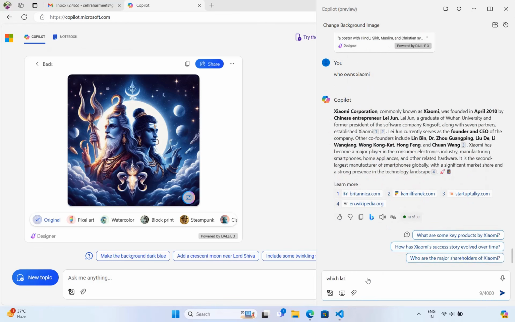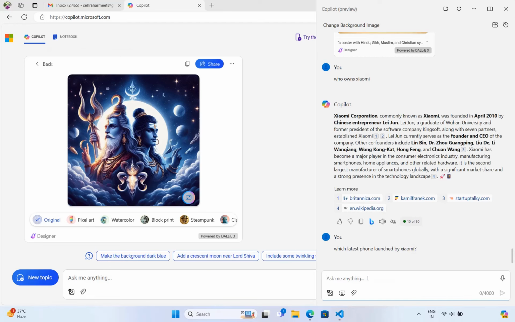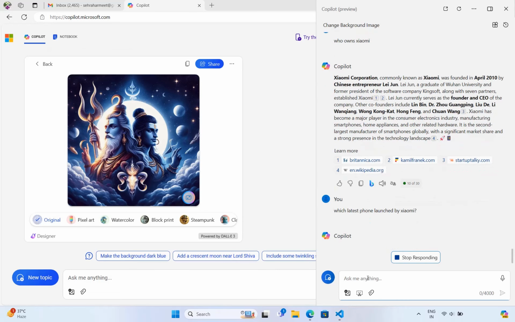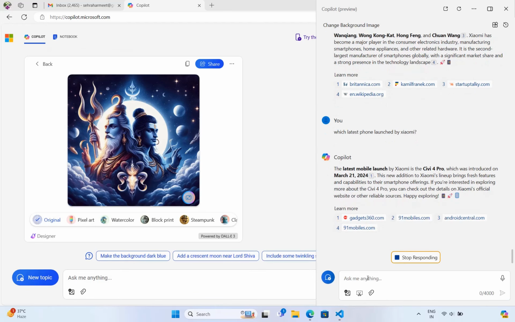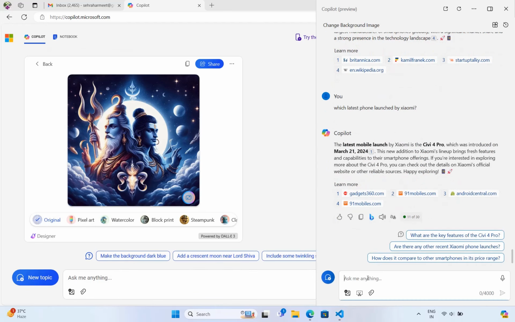Let's go further. Which is the latest phone launched by Xiaomi? It's trying to figure it out. You can see it is getting the details, like CV4 Pro is the latest one.